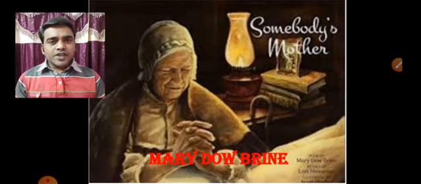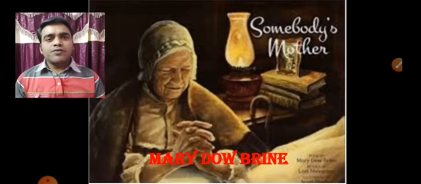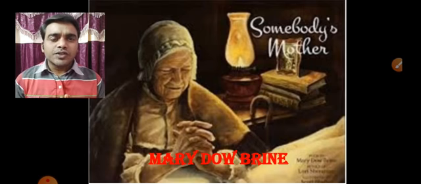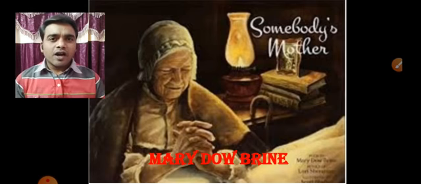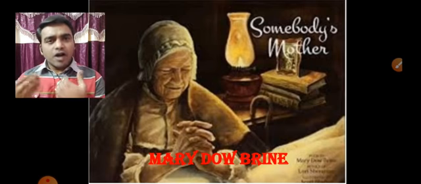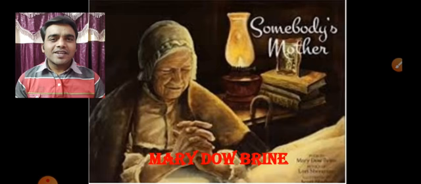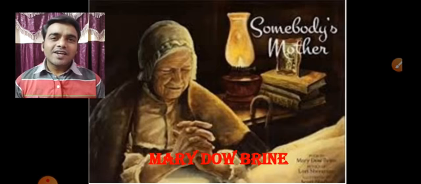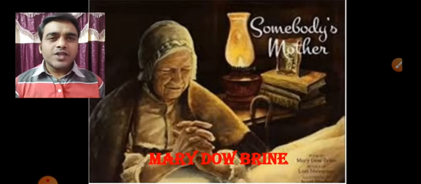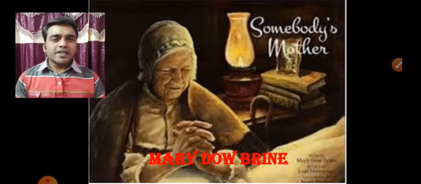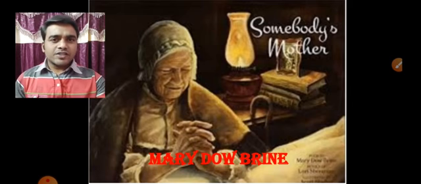See, children, in the same way we have to look at every mother as our mother. Got it? If we have that attitude, if we have this quality of looking at the mothers of others as our own mother, just imagine how beautiful life will be. Got it, children? Yes. Look at that. Mary D'O'Brien is dealing with somebody's mother in the poem. Okay. Shall we see the poem, children?